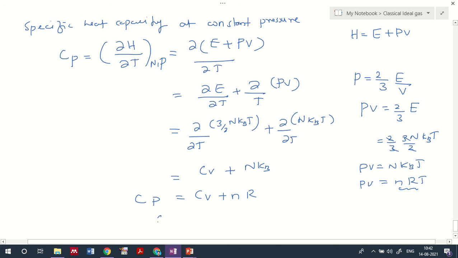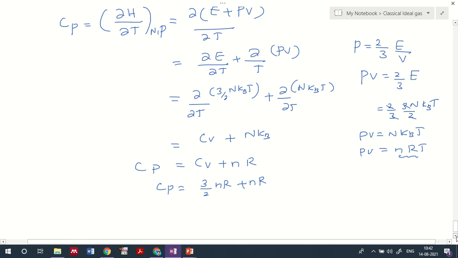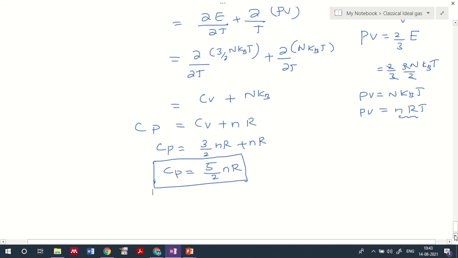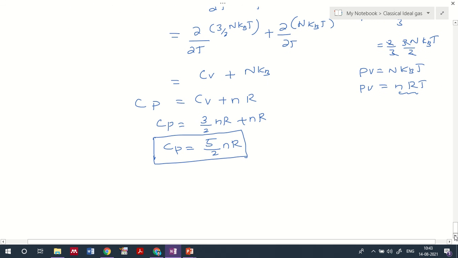Okay, what is CV then? CV we already identified, so CP equal to CV, that is 3/2 NR, plus NR. Then what I will be getting finally is 3/2 NR plus NR, that is Cp equal to 5/2 NR. The specific heat capacity at constant pressure I'll be getting as 5/2 NR. Okay, so I can represent that in terms of the universal gas constant R. Now when you take the ratio of these values, we will be getting the value corresponding to gamma.